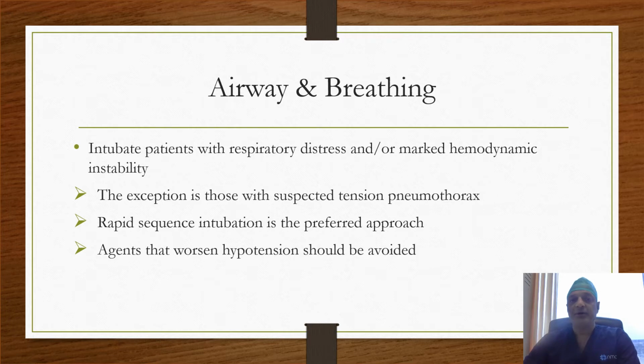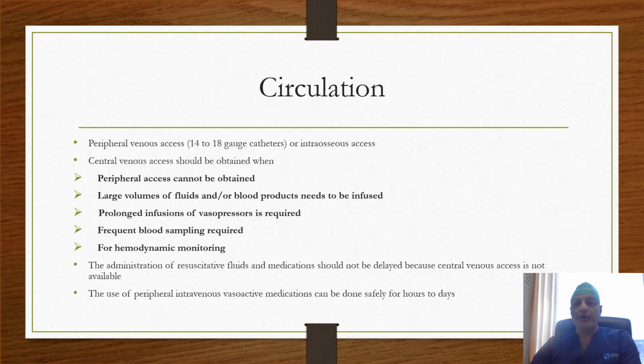Exceptions to intubation include those patients where the shock condition is because of a suspected tension pneumothorax. If patients are intubated, rapid sequence intubation is the preferred approach, and agents that worsen the hypotension should be avoided during intubation. Peripheral venous access should be obtained, and if not available, obtain intraosseous access. Central venous access should be obtained when peripheral access cannot be obtained.